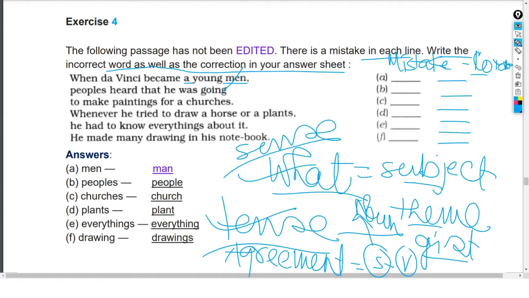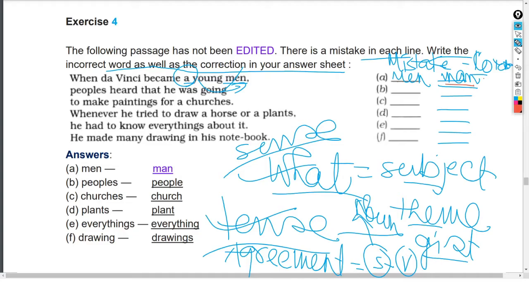Therefore the mistake is "a man", as A is there, A actually agrees with what, man. ये आपका आंसर हो गया, इसको अंडरलाइन कर दीजिए.